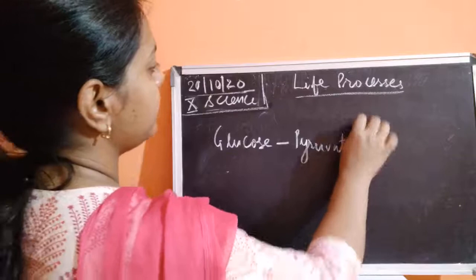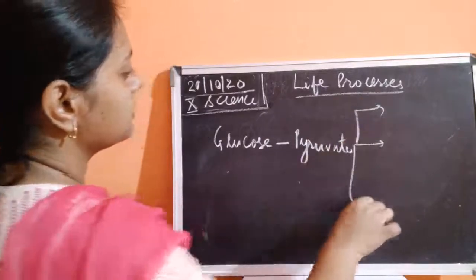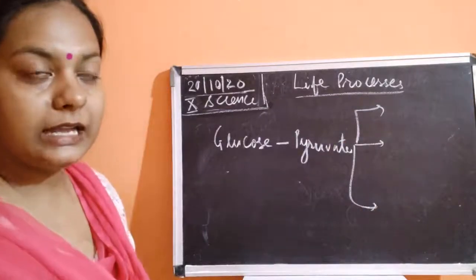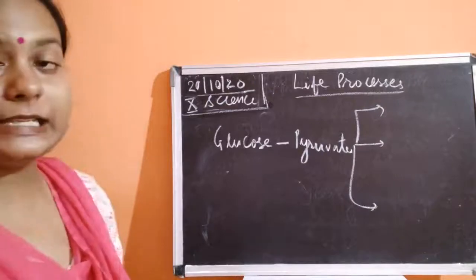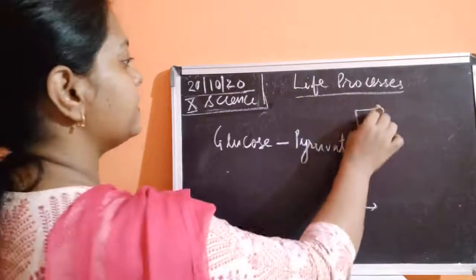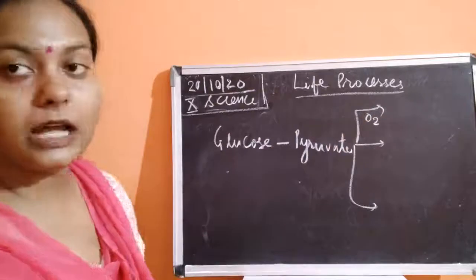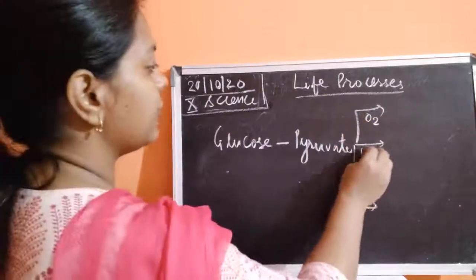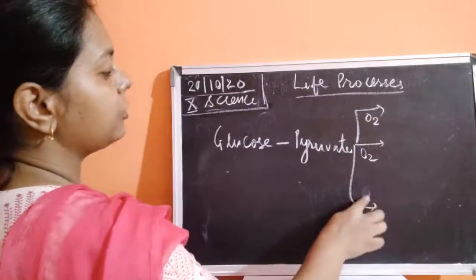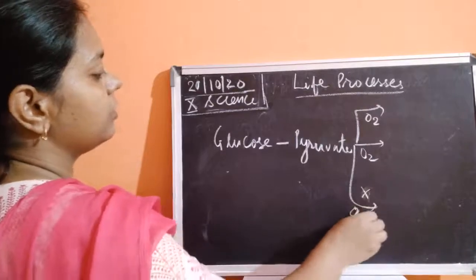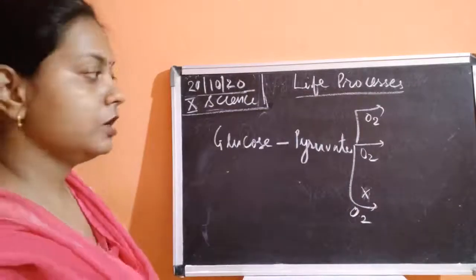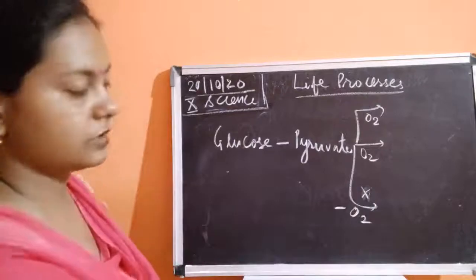This pyruvate has three fates. It could release energy in the absence of oxygen, or in the presence of oxygen at two places.